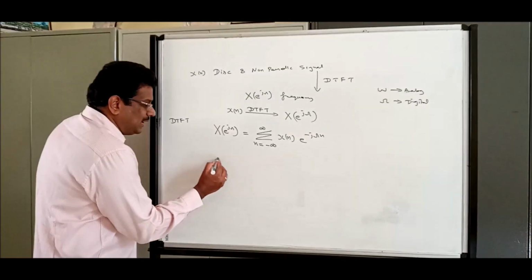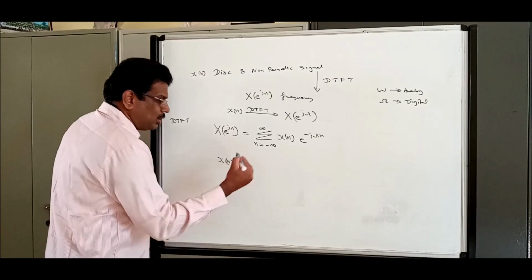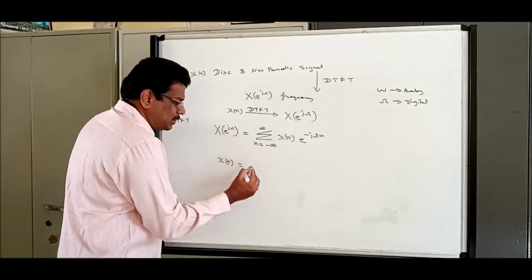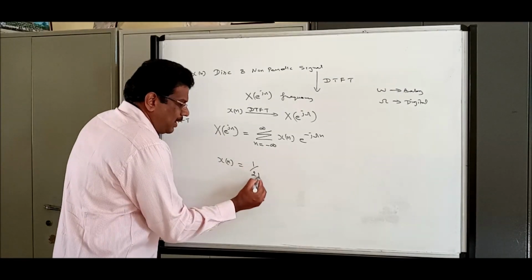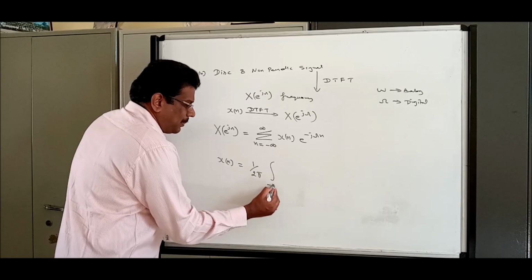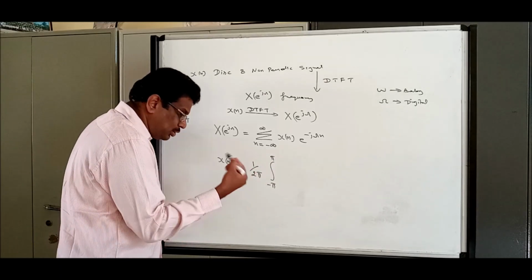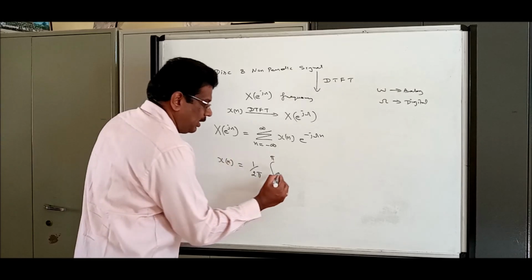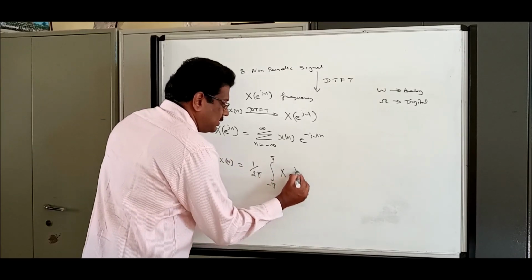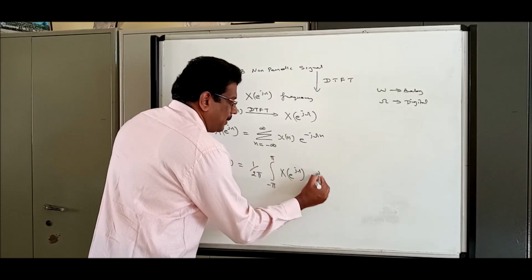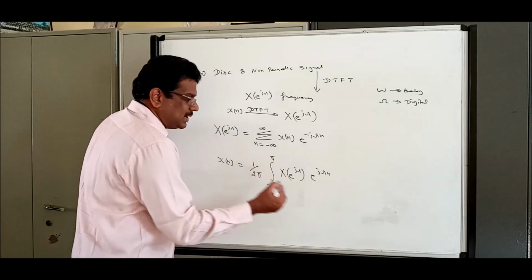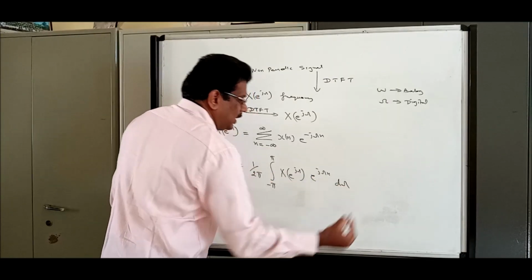Same way, I would like to do the reverse. x of n is equal to, going from frequency to time, 1 by 2 pi integral from minus pi to plus pi, or if you want, you can say 0 to 2 pi also, nothing wrong, X of e power j omega, e power j omega n, with integration with respect to frequency omega.